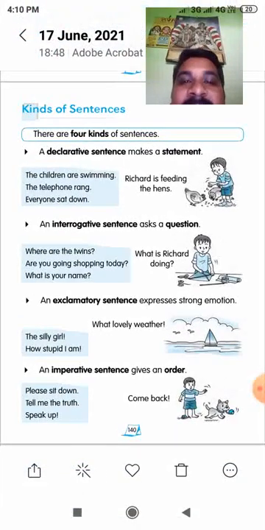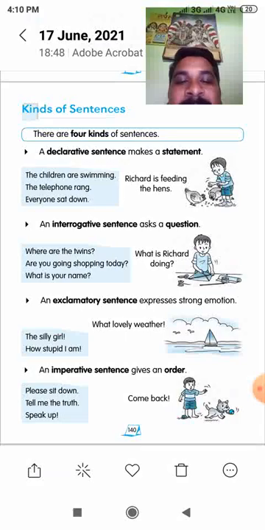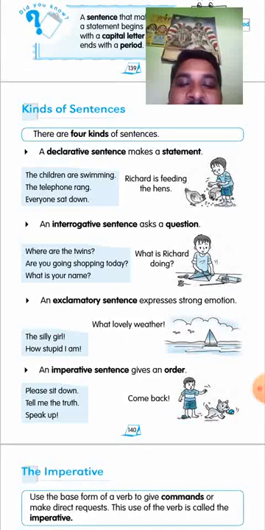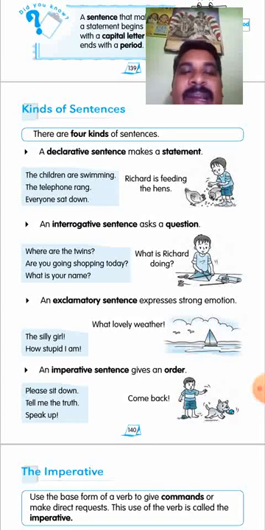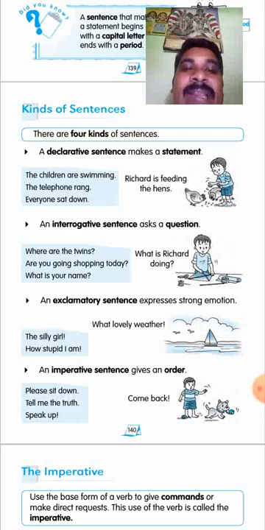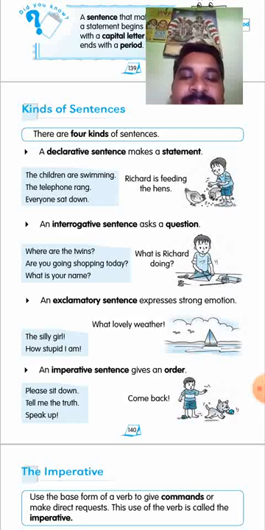Then the imperative sentence. An imperative sentence gives an order, advice, request, command, or suggestion.